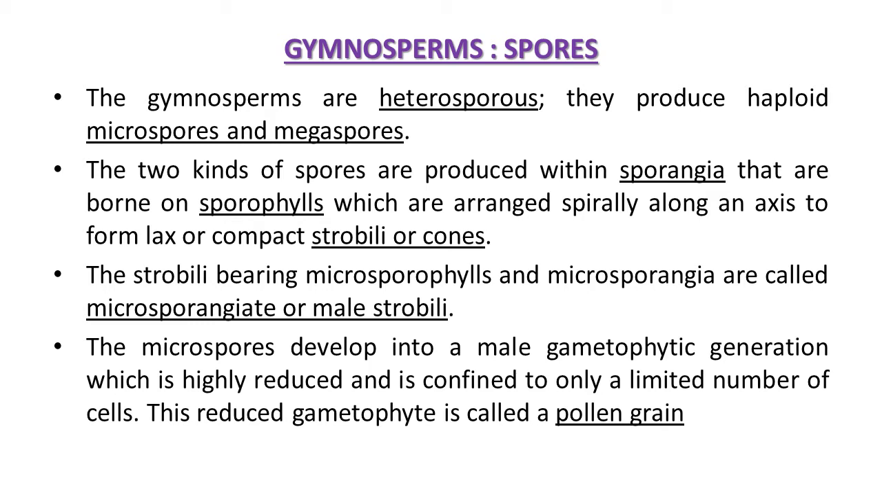The microsporophyll bears microsporangia, and within these microsporangia microspores develop. So the entire structure is related to the male organ. The microspores develop into a male gametophytic generation which is highly reduced and is confined to only a limited number of cells. This reduced gametophyte is called a pollen grain. So we can also compare it with the angiosperm pollen grain.